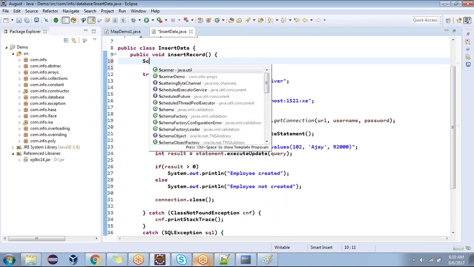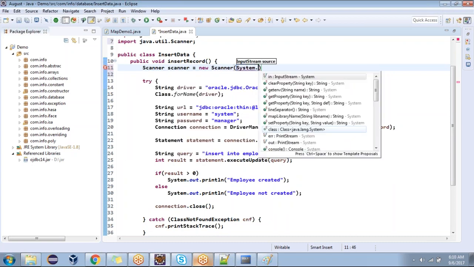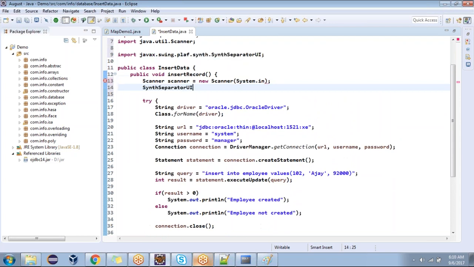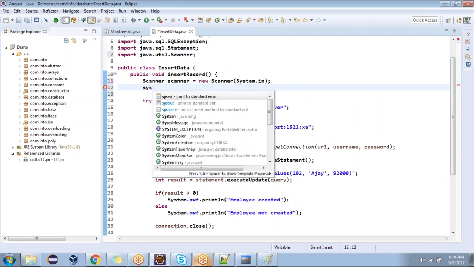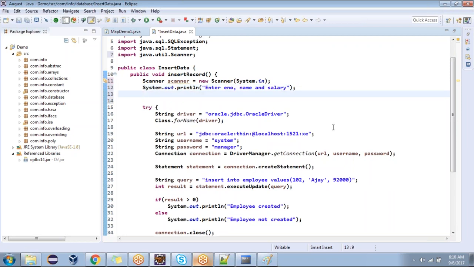So create a Scanner. Scanner with System dot in. Enter employee ID, employee name and salary. Yes or no?